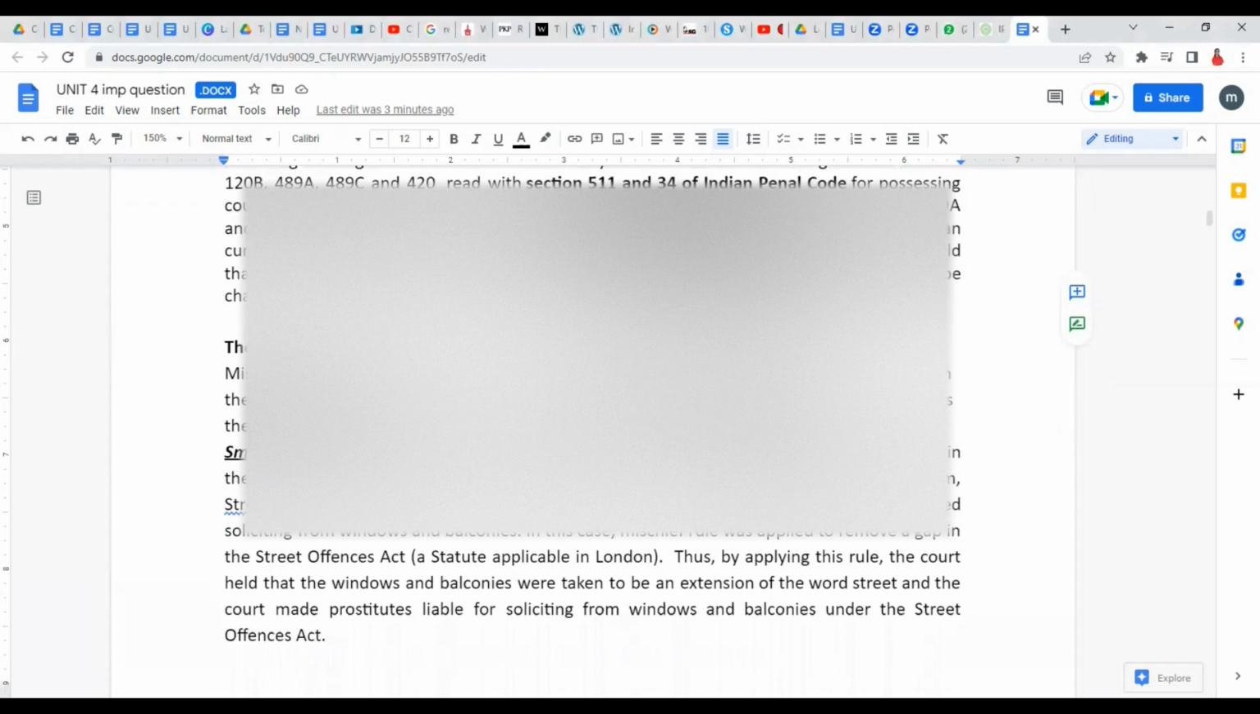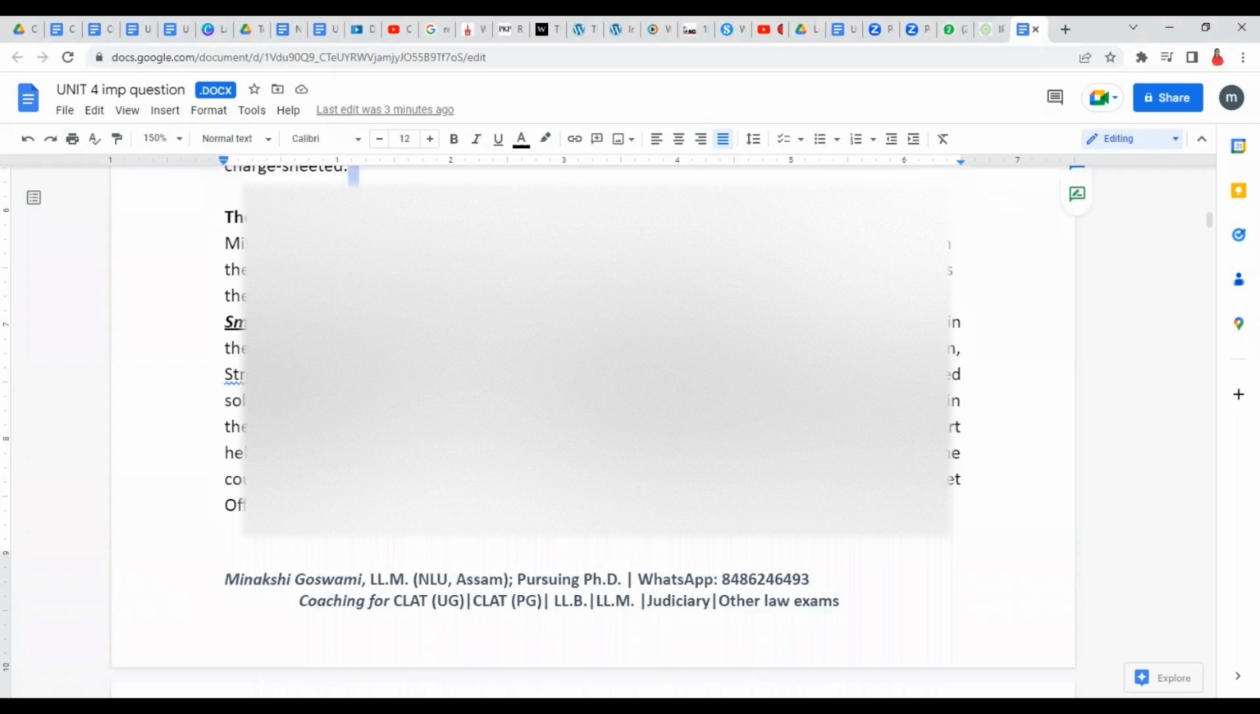Okay, that's nothing but the literal rule. What a certain word means in general. In general, currency means currency of any country. That's how it was applied.